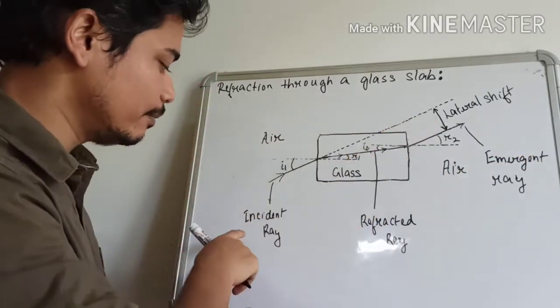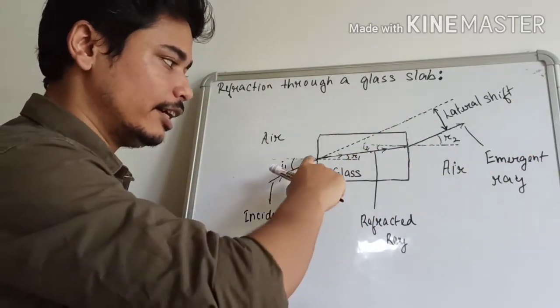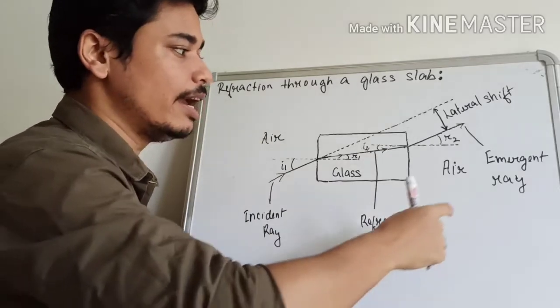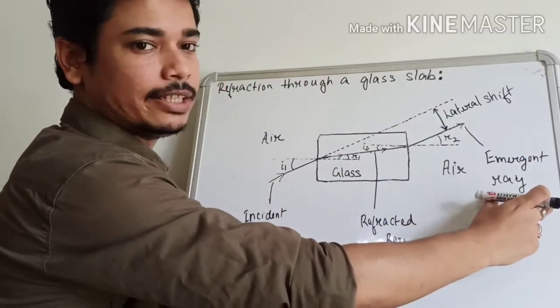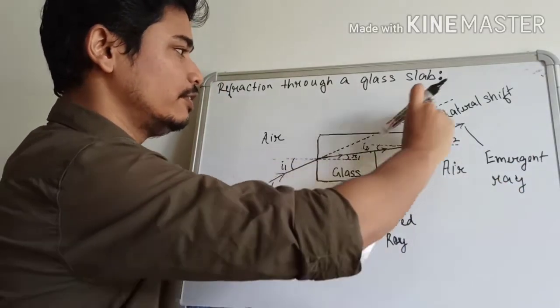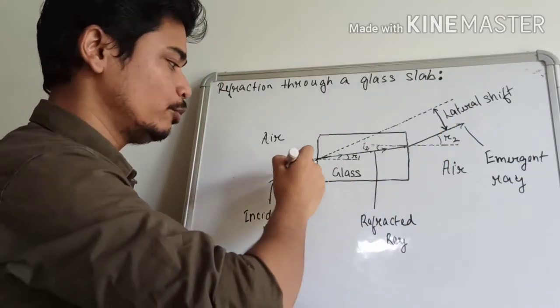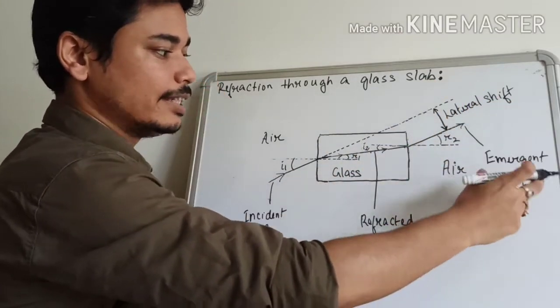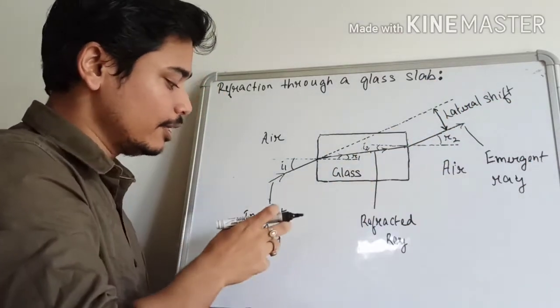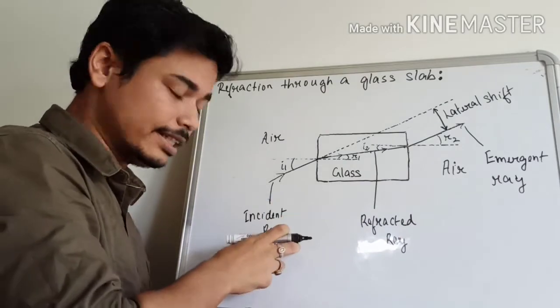So, in this diagram, we have an incident ray here, a refracted ray inside the glass slab, and an emergent ray. And see that the emergent ray is always parallel to the direction of the incident ray. The incident ray would have traveled along this direction, and this is the direction of the emergent ray. And this emergent ray is parallel to the incident ray for a glass slab.